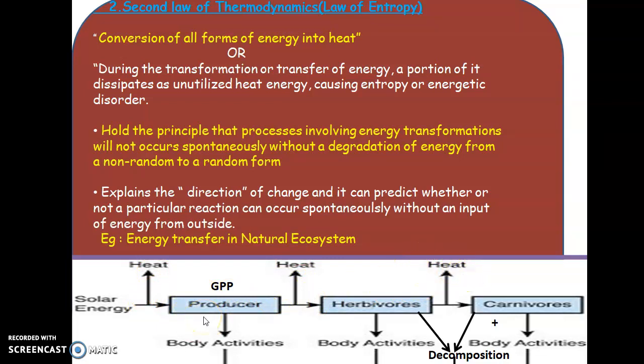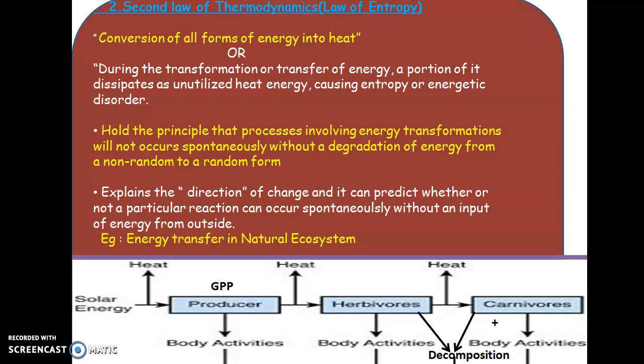Entropy is nothing but randomness or disorderliness or the free state. So during this energy transfer, some amount of energy is getting lost as heat, or it enters a state of entropy. Okay, and the importance of this particular law is that it provides information so that we can predict the direction of the energy flow. Here you can see that the direction is unidirectional, it moves only in one direction. So it gives an idea of in which direction the energy moves.